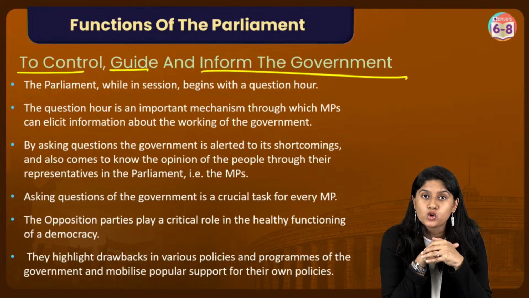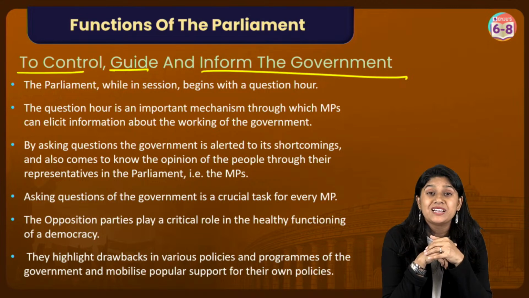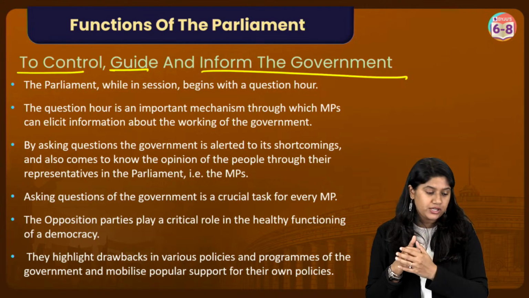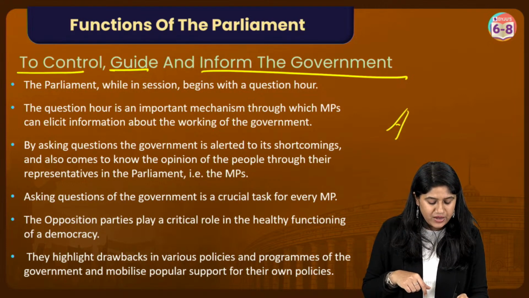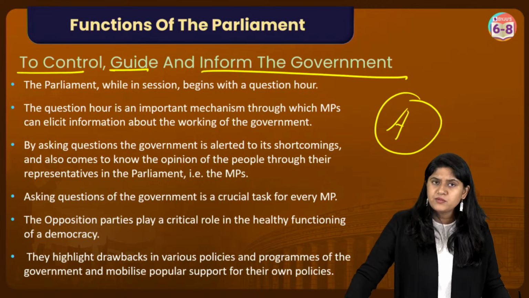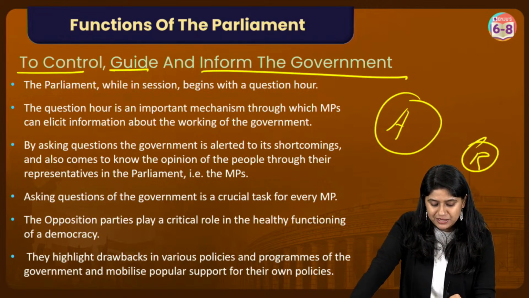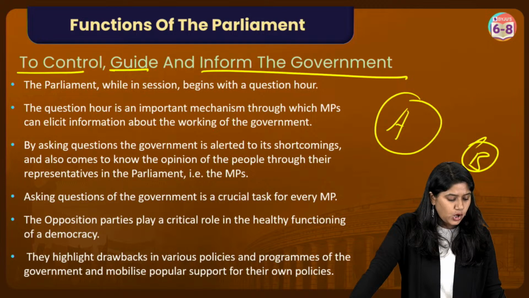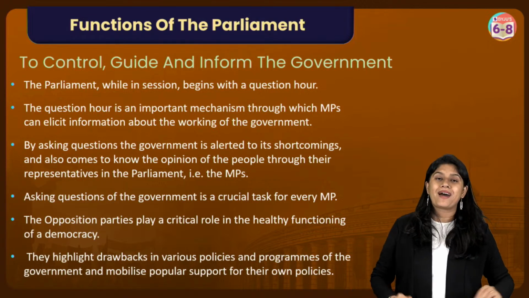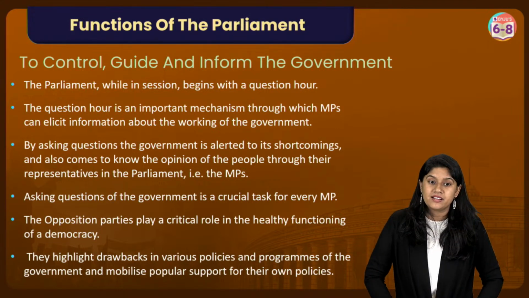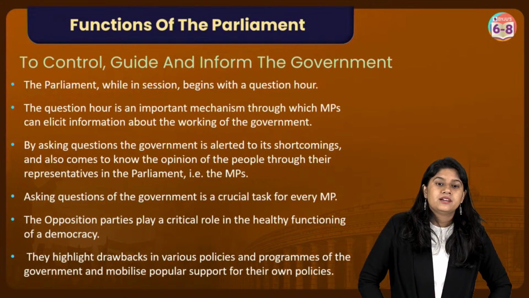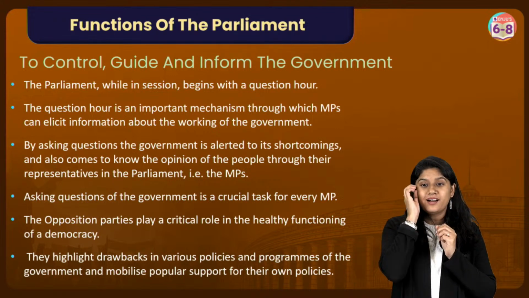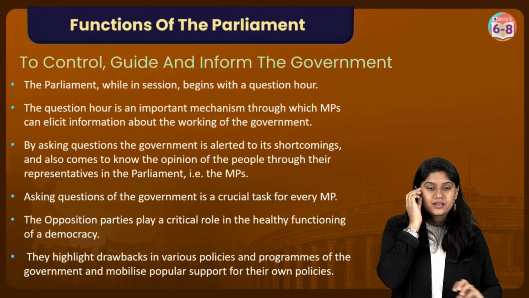Opposition parties are those parties which are opposite to the governing party. For example, in a state, let's suppose we have A party, which is the major party, which has the more number of votes. The party B becomes the opposition party. The common people are not allowed to enter the parliament without any passes or valid information. Yes, the ruling party is the one which has the majority of the seats. Yes, good.